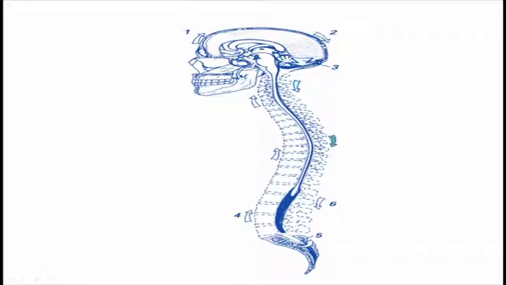So this is the way of the cerebrospinal fluid, as you can see here in the arrows, which are moving from the brain downward to the spinal cord and then moving upward again.